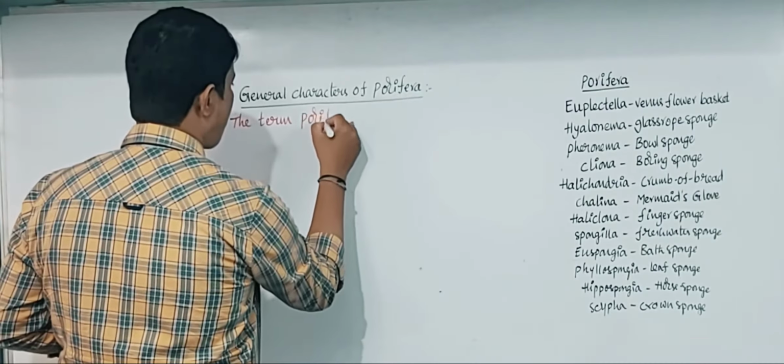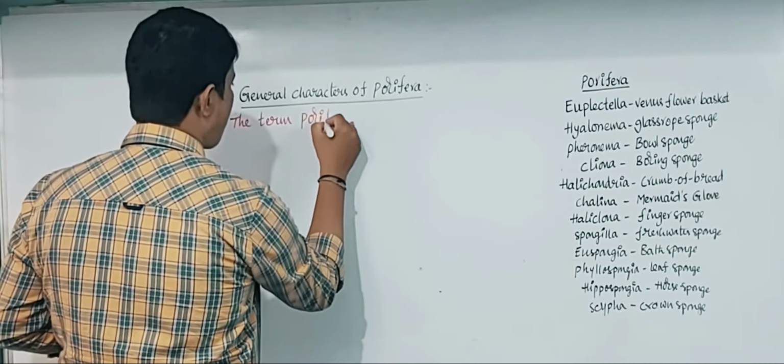The common names and the scientific names of the poriferan animals. First one, Euplectella, is called Venus flower basket. Hyalonema is called glass rope sponge.